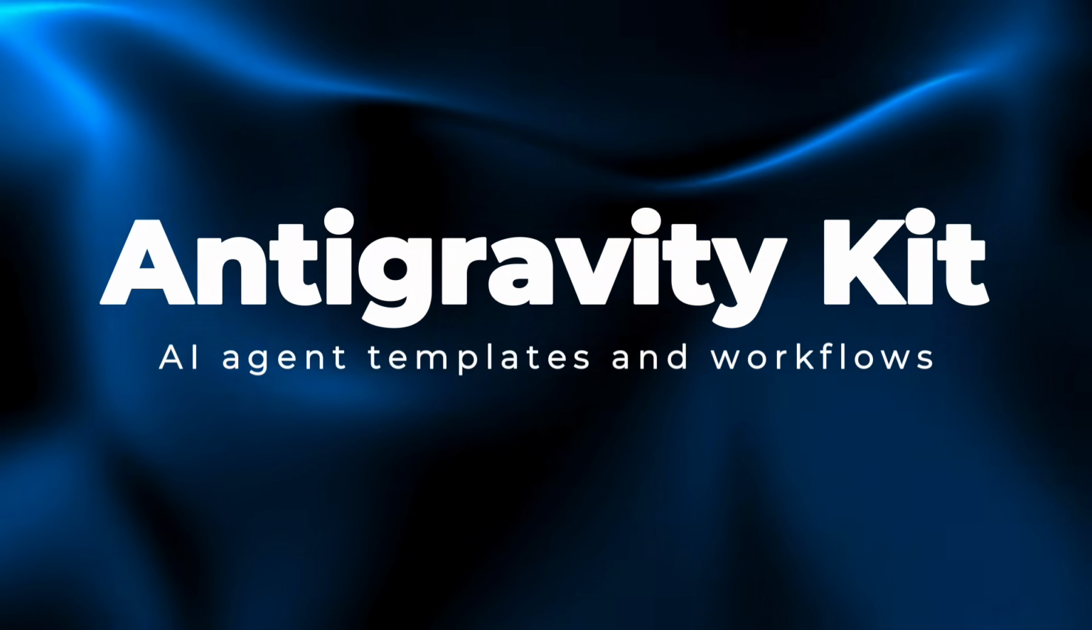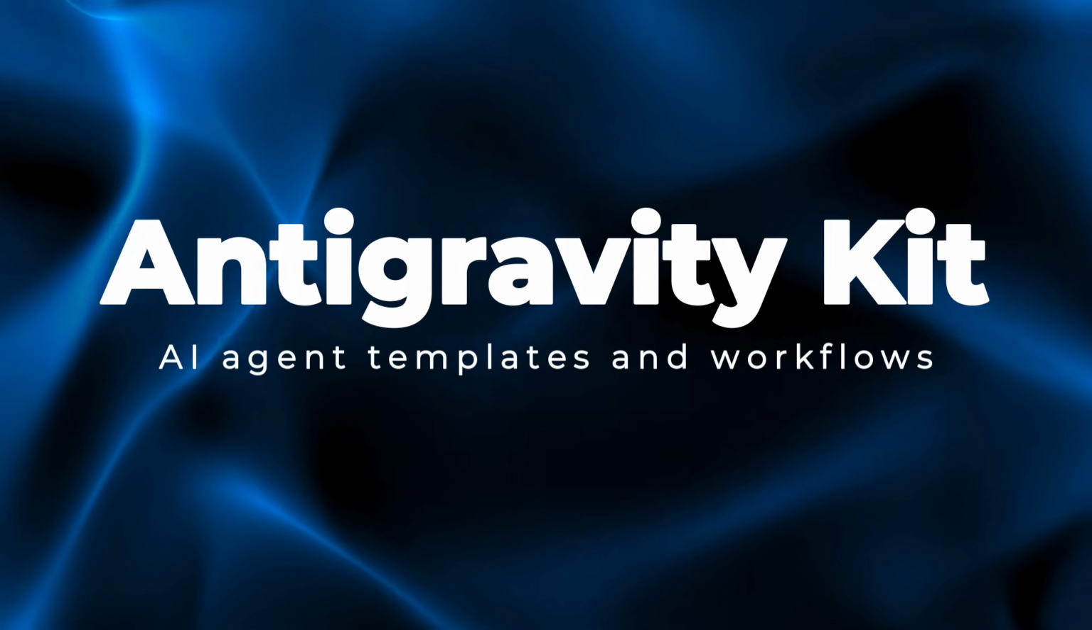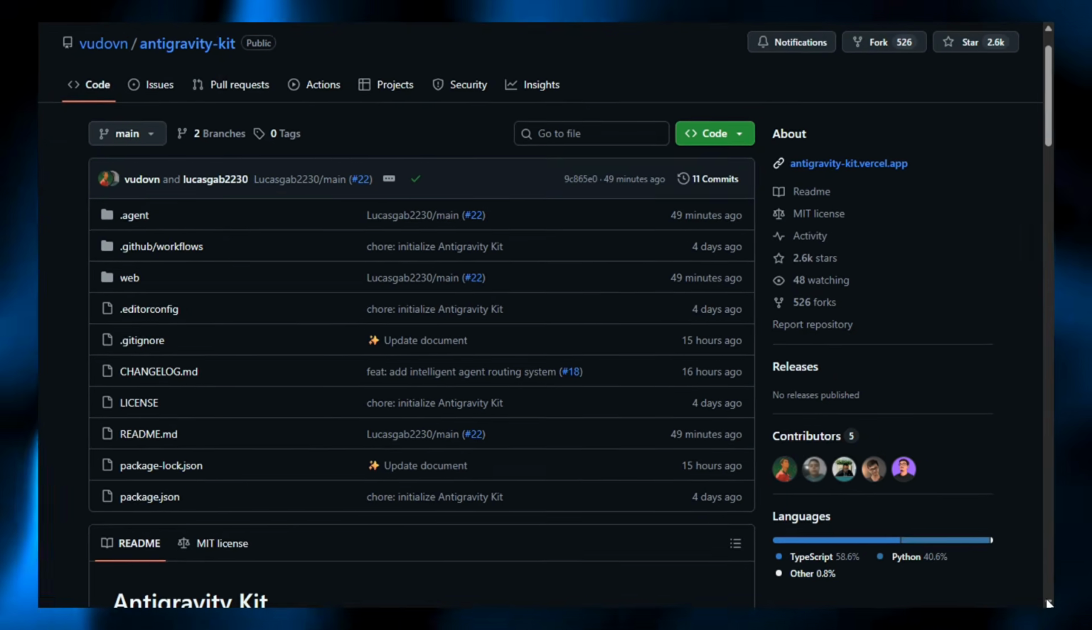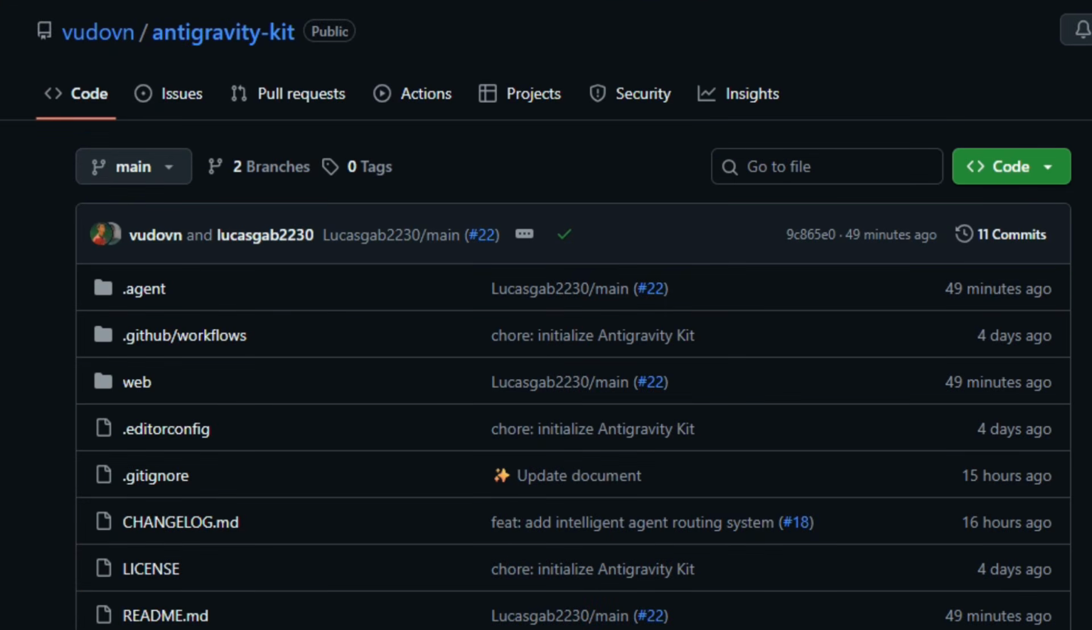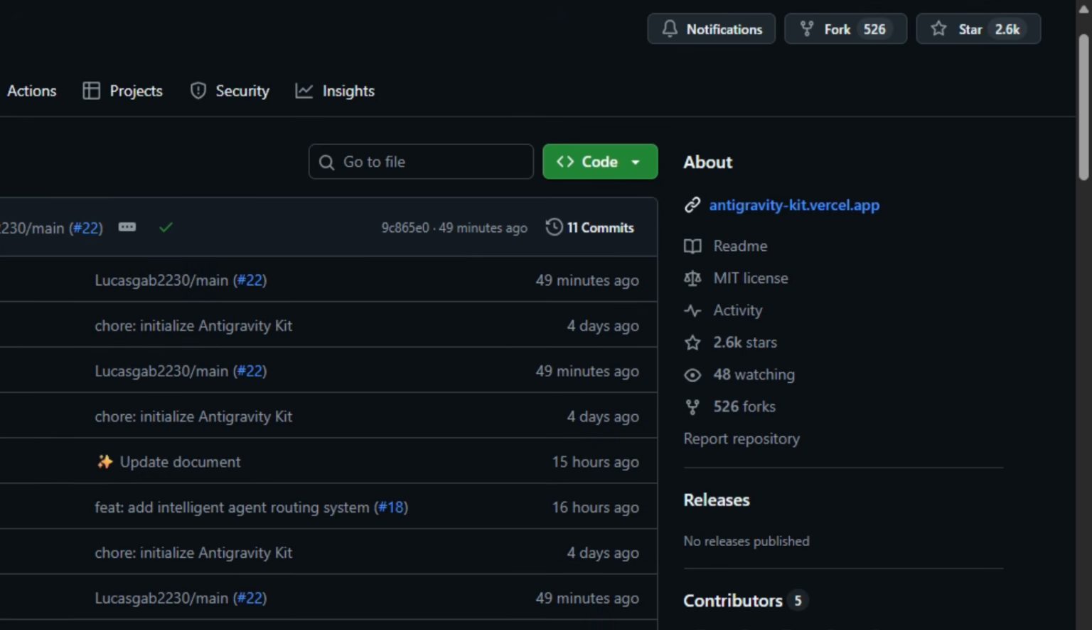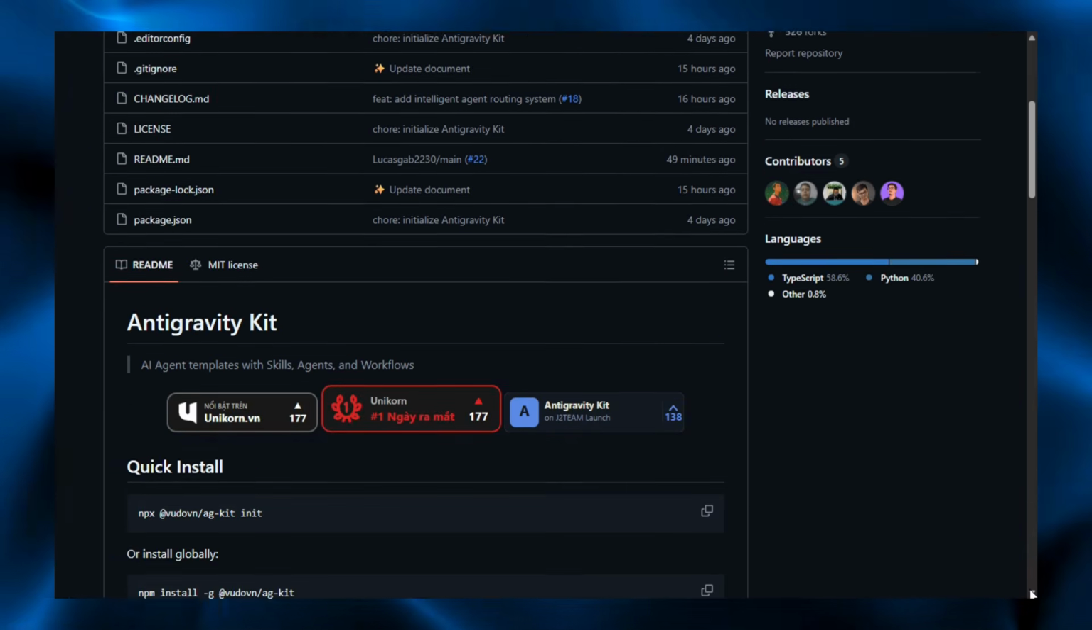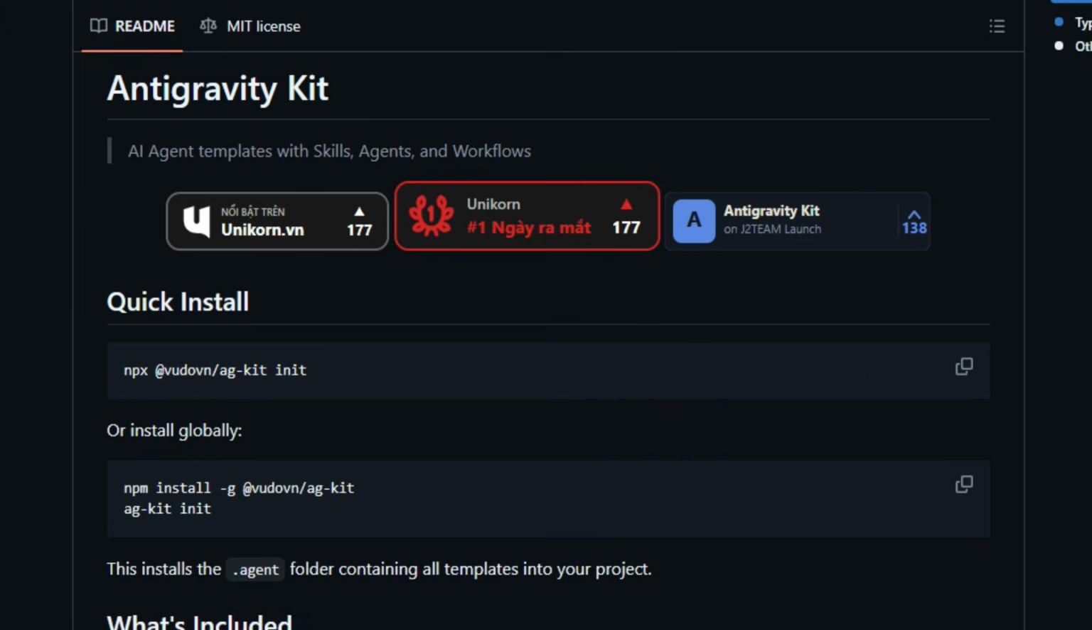Project number 6, Antigravity Kit, AI agent templates and workflows. Antigravity Kit is an open-source developer tool and template collection that gives engineers a set of AI agent templates, specialist agents, domain skills, and workflows to extend and organize agent-driven coding assistance.